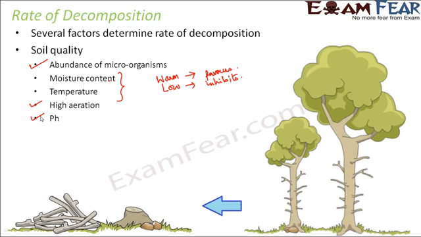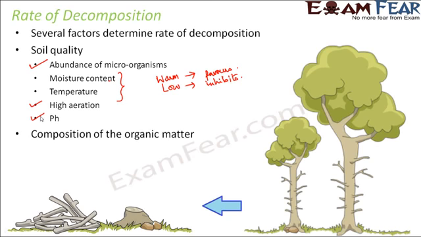In a very similar way, let us suppose you have water soluble substances present there, this would take lesser time because they are easily soluble in water, whereas if you have substances like lignin or chitin which are quite hard, they are going to take more time to decompose. So it also depends upon the type of material which you have for decomposition to take place. These are some of the factors which affect the rate of decomposition.